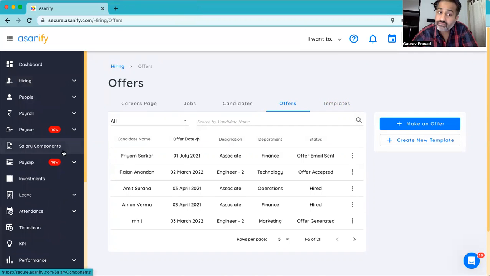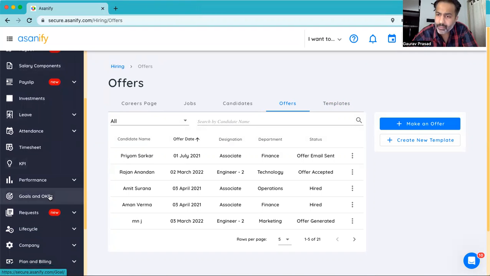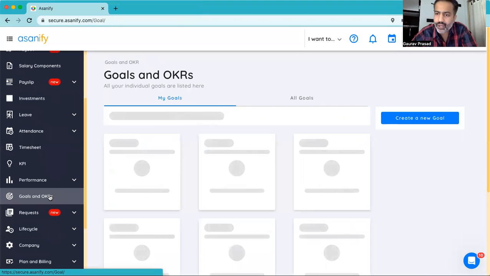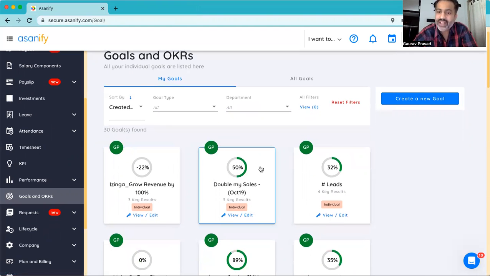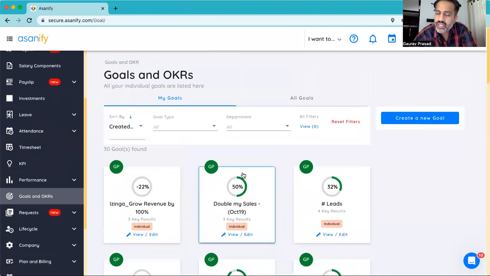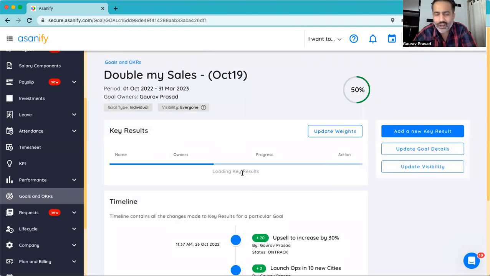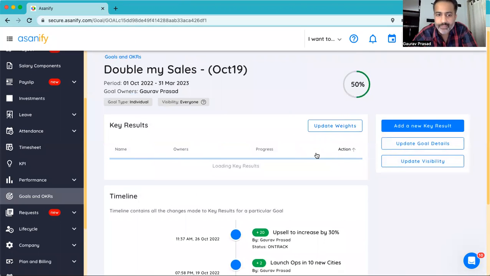While looking at the end-to-end HR management requirement, another important thing is to track the performance of your employees. So you can define goals for individuals, team level, company level goals, which your employees can update. So in one view, you will have a complete knowledge of which are the top goals that you're going after, how much has been the progress, where are you lagging, what has been the critical milestones. All those information will be available literally at the click of a button for you, so that you know if you have to do the course correction, where do you need to focus.